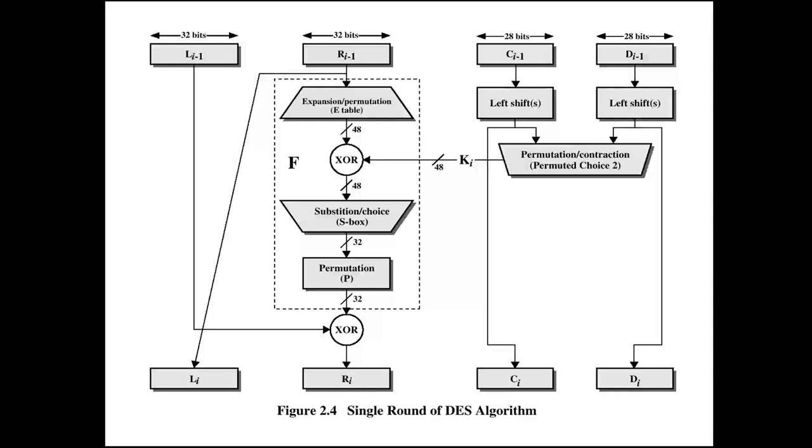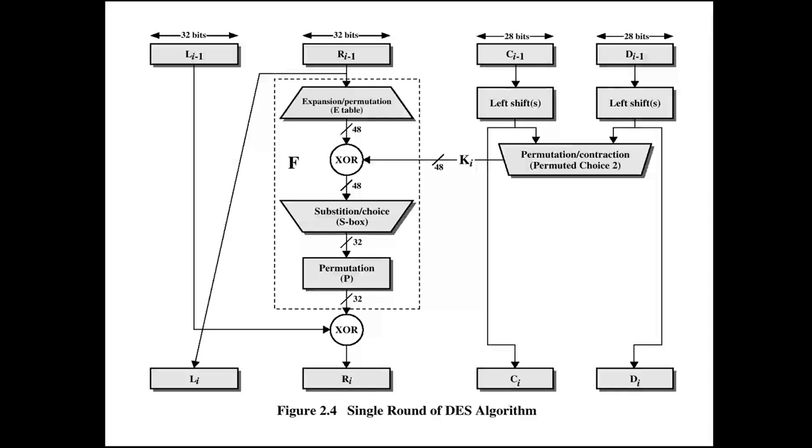After XORing, there is an S-box. Using the S-box, we compress the data to 32 bits, and on that 32-bit data we again implement a permutation, meaning we change the bit positions. After changing the bit positions, we get 32-bit data that we XOR with the remaining left side data of the plaintext. After XORing, we get the data which we take as input for the next round, which is Ri, the right side of the data.